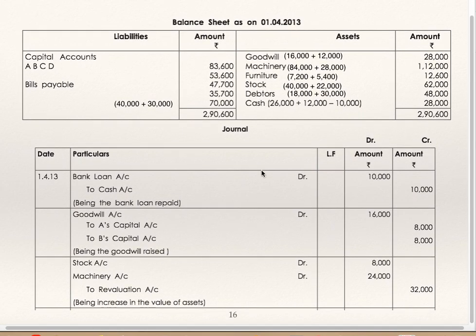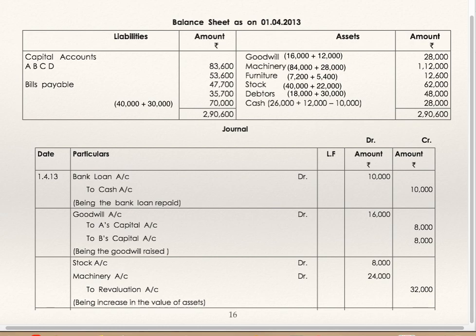Now first we'll see journal entries. Bank loan has been repaid. Bank loan to cash 10,000. Now goodwill has been raised. So goodwill account debit 16,000 to A's capital, to B's capital 8,000, 8,000. They are equal partners. Stock account debit 8,000, machinery account debit 24,000 to revaluation account. Increase in the value of assets is to be credited to revaluation account.